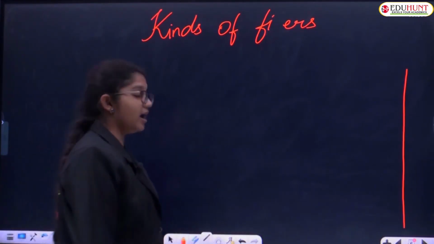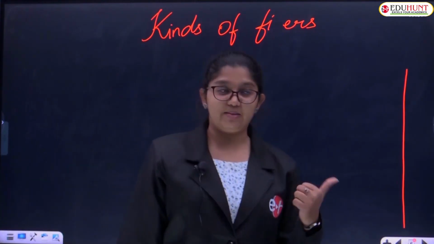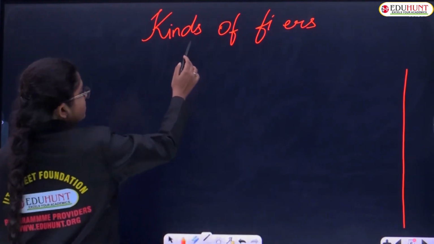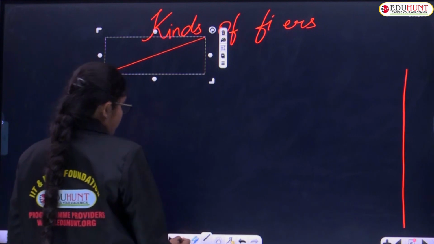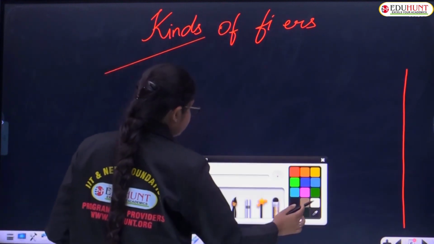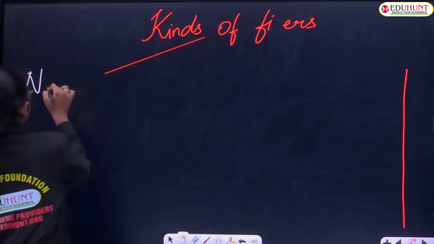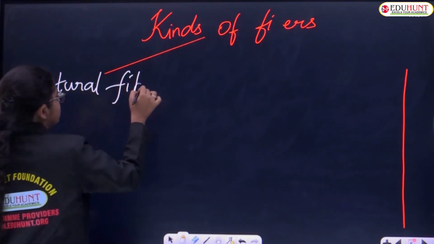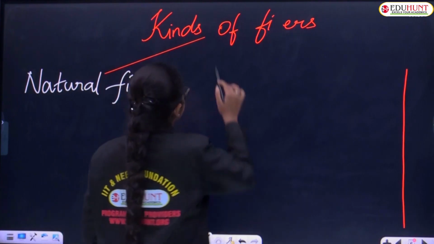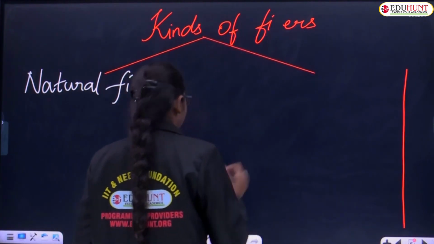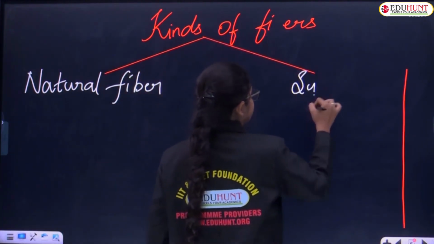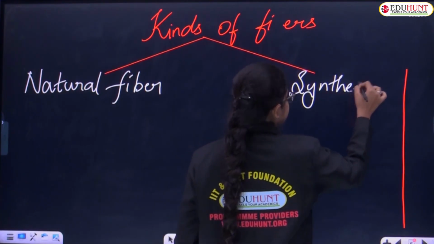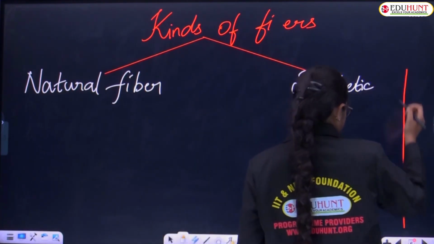Children, fibers are of two main types. The first one is named natural fiber, and the second one is synthetic fiber.